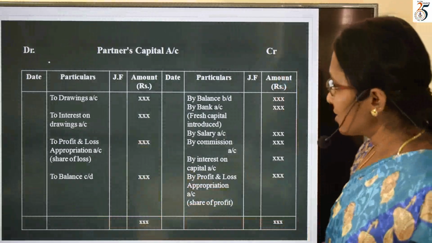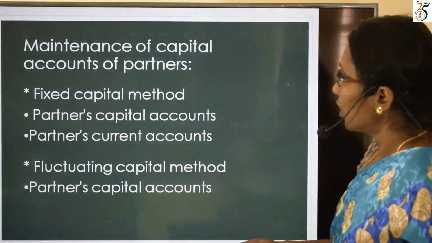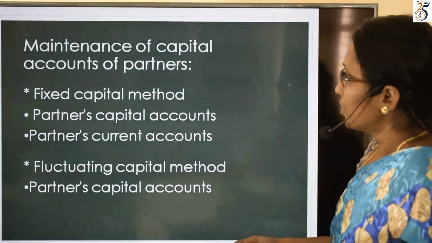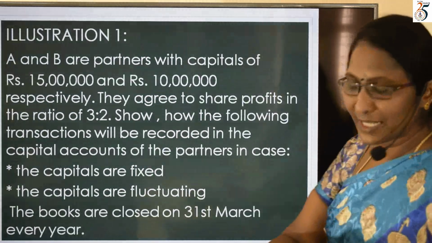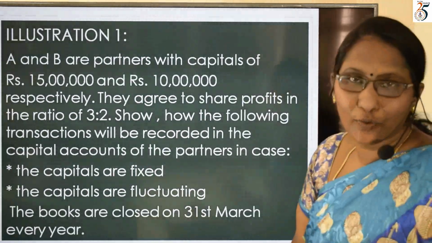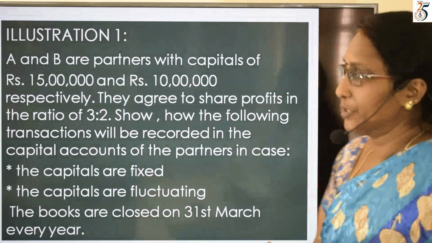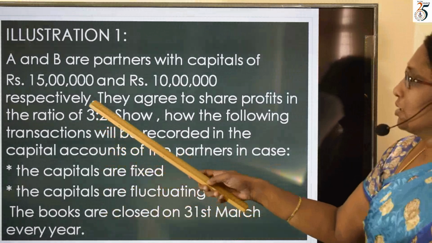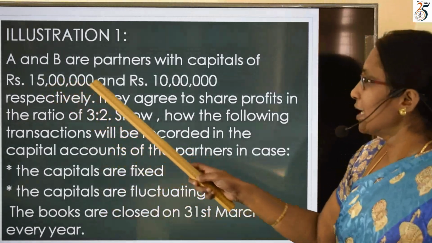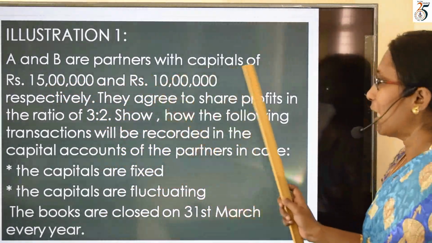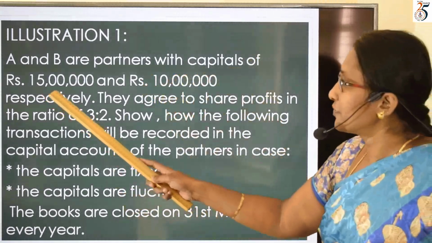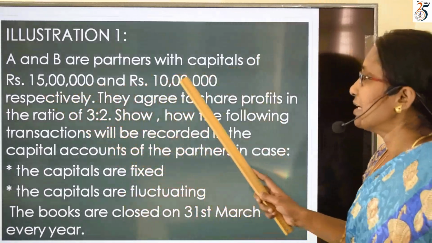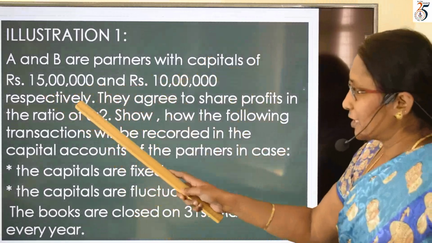So next to this, I'm going to do a problem on partners' capital account under the fluctuating capital method. So let us discuss this problem. Here A and B are partners with capitals of rupees 15 lakhs and rupees 10 lakhs respectively.